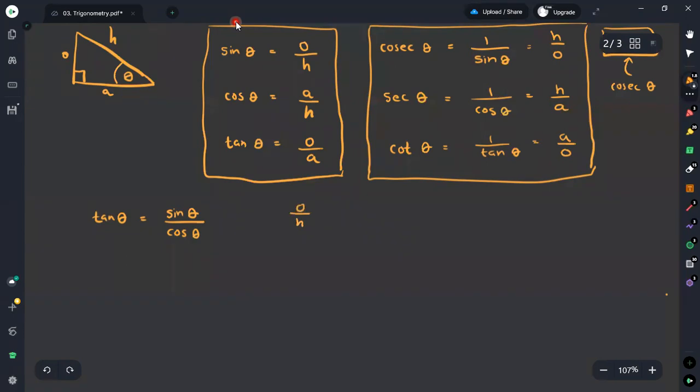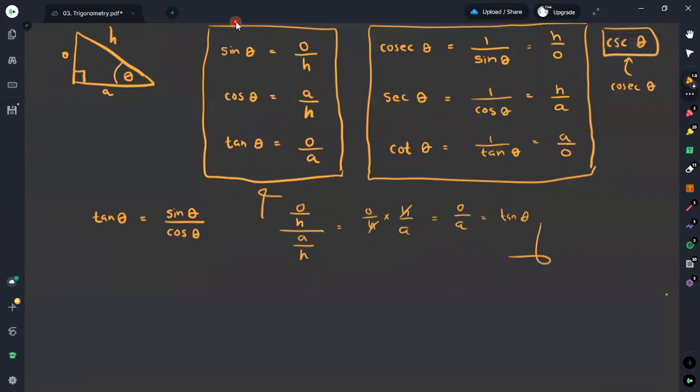It is the opposite side divided by the hypotenuse. Then this has to be divided by the cosine theta, which is A divided by H. Therefore, we will take this as O divided by H multiplied by H divided by A. The H cancels out, then we'll get O divided by A, which itself equals tan theta. Therefore, this is how we are proving this.